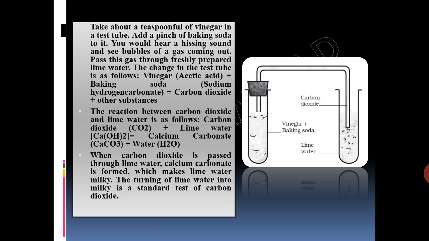When carbon dioxide is passed through lime water, calcium carbonate is formed, which makes lime water milky. The turning of lime water milky is a standard test of carbon dioxide.